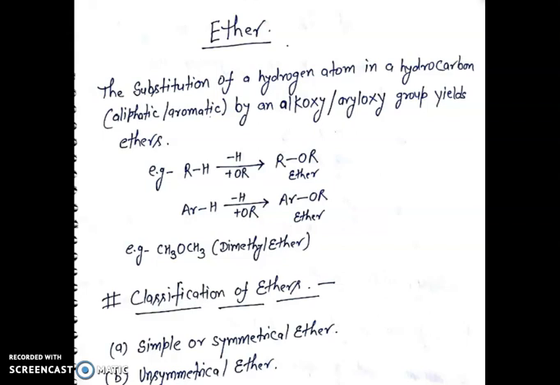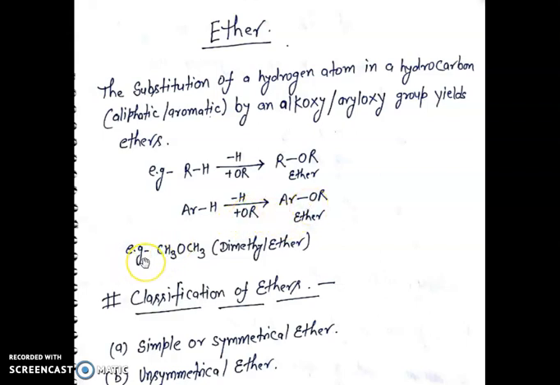For example, removal of one hydrogen atom from aliphatic hydrocarbon by alkoxy group to form ether. In the second example, removal of one hydrogen atom from aromatic hydrocarbon by alkoxy group to form ether.